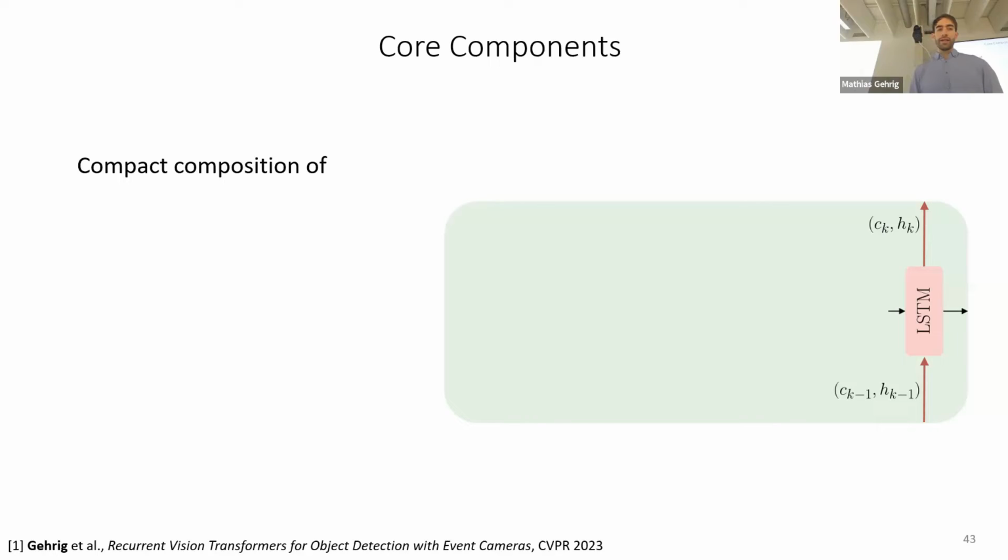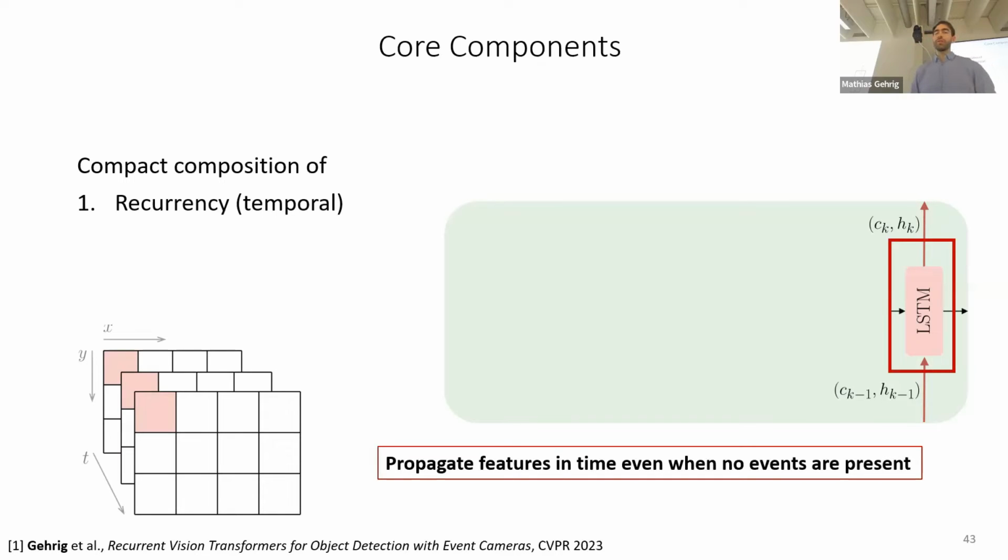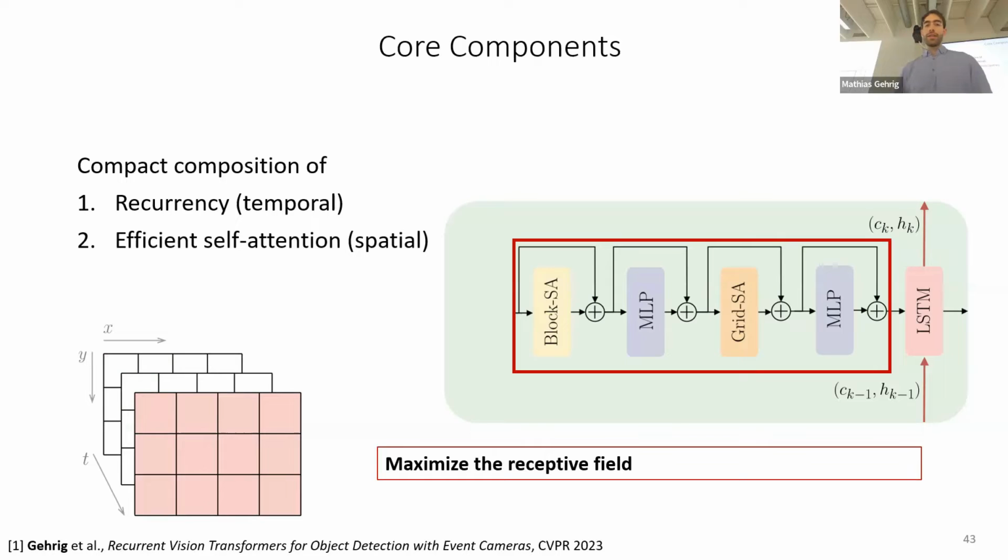What I found is that it's crucial to use temporal recurrency, because we need to propagate features in time even when no events are present. The second core component is the spatial feature aggregation. In this case, I used an efficient self-attention approach to aggregate features by maximizing the receptive field quickly.